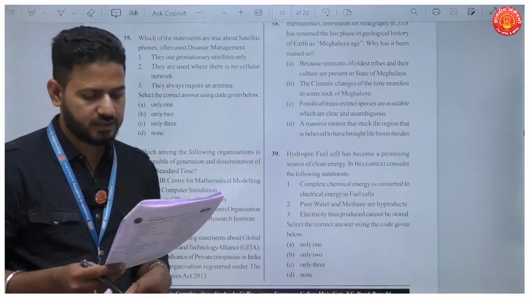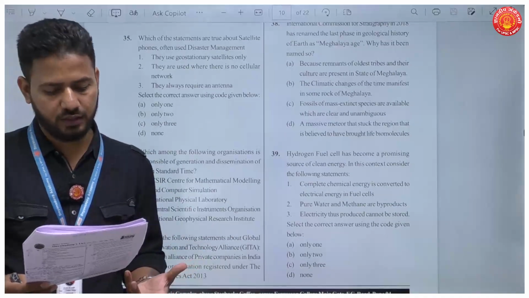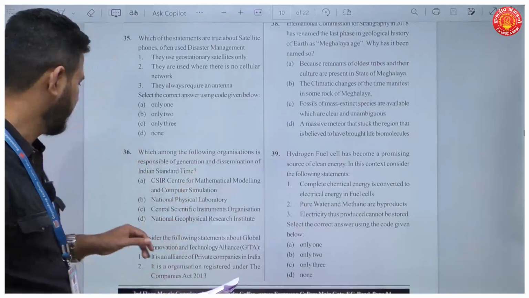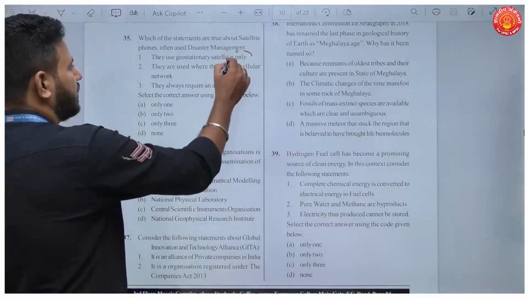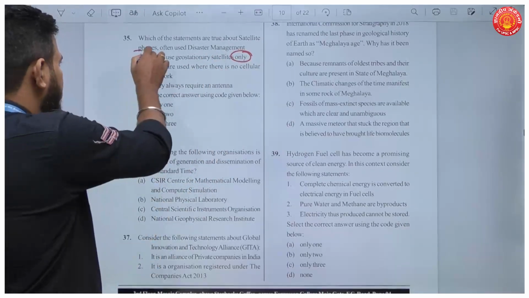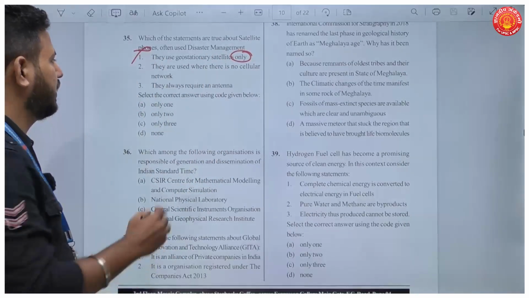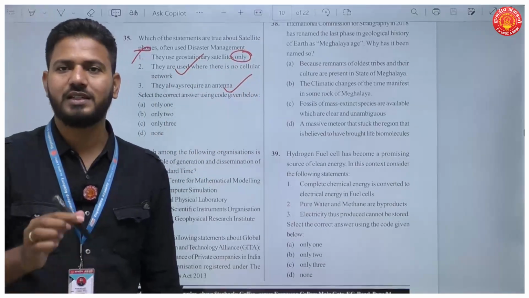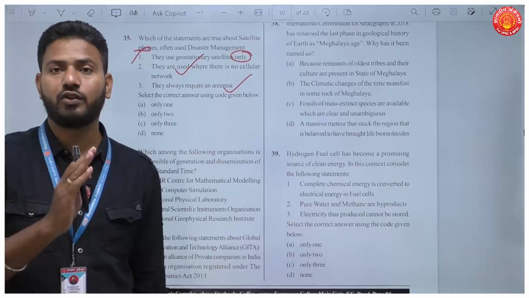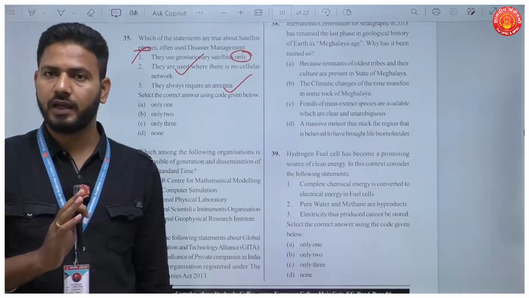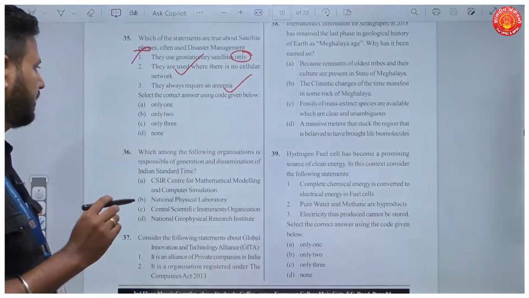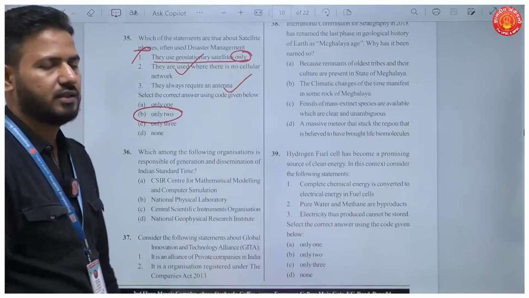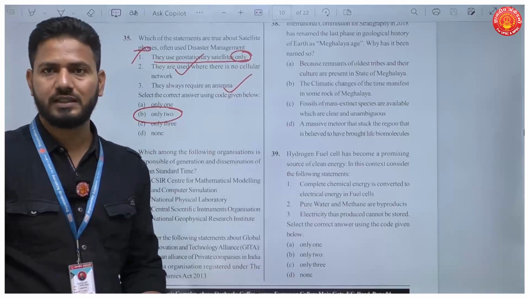Next, which of the following statements about satellite phones is true? They use geostationary satellites only. So this is wrong. They can use satellites which are based in low Earth orbit also. So this statement is incorrect. They are used where there is no cellular network. Yes. They always require an antenna. Yes. Why do they require an antenna? Because it is line of sight communication. You will always have to be in sight of the satellite. Okay. So only two statements here are correct. They can use not only geostationary satellites, but also remote sensing satellites.